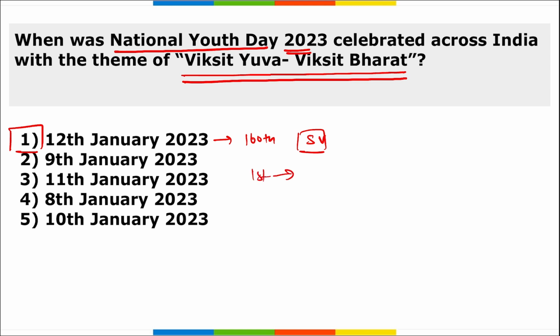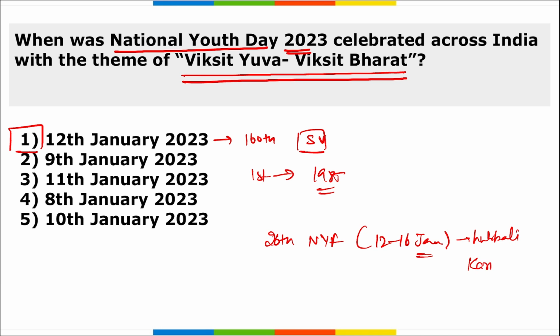The first time this day was observed was in 1985 on 12th of January, and remember this 12th of January is the birth anniversary of Swami Vivekananda. Right? Also remember, on this day only, on National Youth Day, Prime Minister Narendra Modi inaugurated the 26th edition of the National Youth Festival, which was from 12th to 16th of January and was held in Hubballi, Karnataka. Correct?